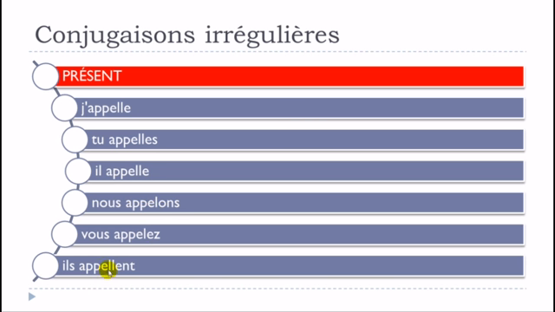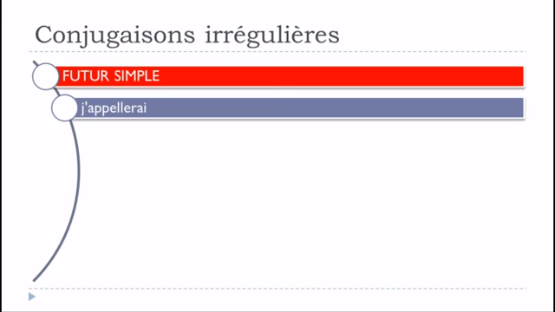And back to this opened e, so double L, so appellent, all right? So j'appelle, tu appelles, il appelle, nous appelons, vous appelez, ils appellent. So keep in mind that je, tu, il, and then ils are concerned, and that you've got to double the L. Let's see now le futur simple.